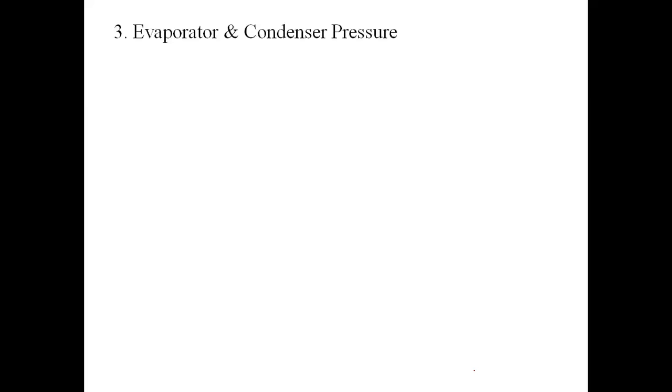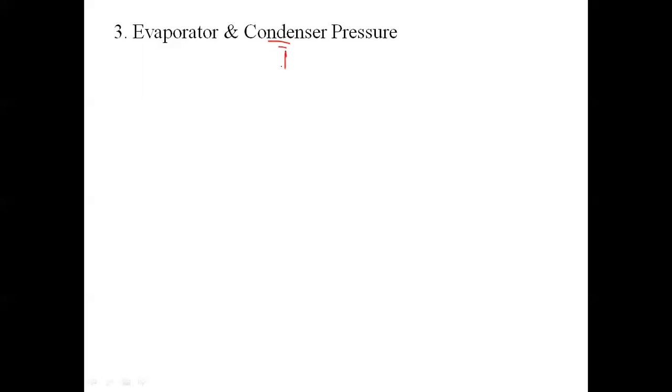Then the third property is the evaporator and condenser pressure. As we know, the vapor compression refrigeration system is called a two pressure system. Why are we calling it a two pressure system? Because we are maintaining lower pressure in the evaporator side and higher pressure in the condenser side.